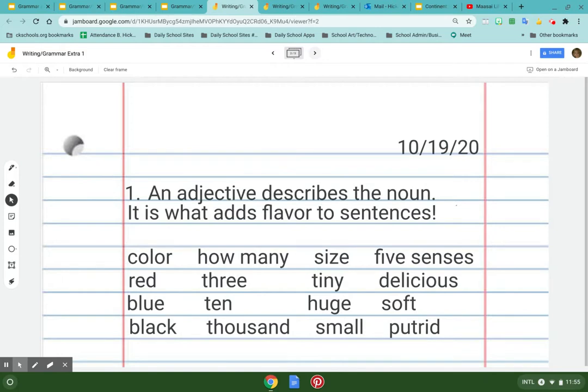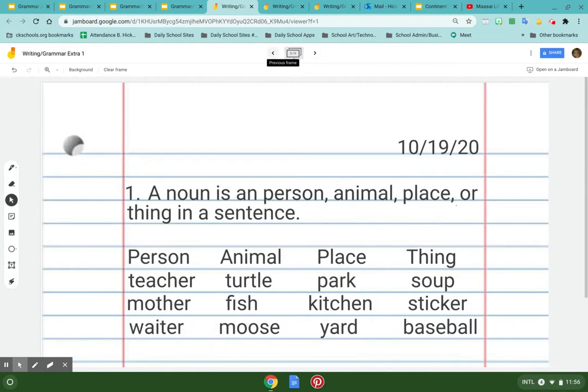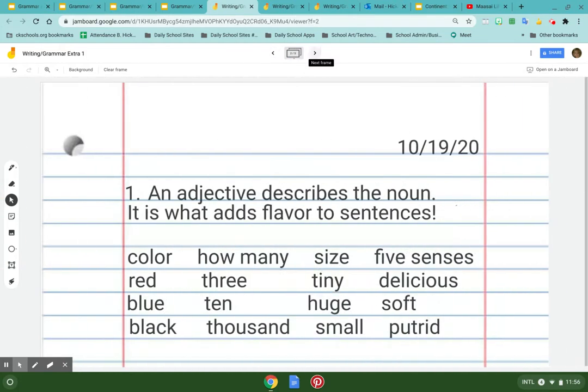All right. An adjective is what describes the nouns. It's what adds flavor to your sentences. Without adjectives, the sentence is boring. It doesn't make sense oftentimes to people because they can't see what you're talking about.